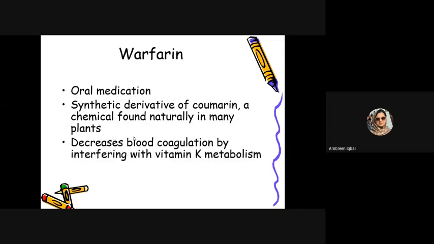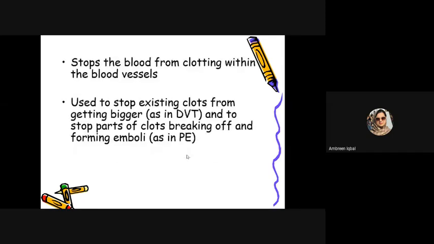They decrease blood coagulation by interfering with vitamin K metabolism. Another important thing about warfarin is that it performs its mechanism of action by preventing the synthesis of a few clotting factors. A few of the clotting factors are made up of vitamin K, and vitamin K is a major component of these. So if we inhibit vitamin K synthesis, these clotting factors that are dependent on vitamin K are going to be inhibited. So they stop clotting within the blood vessel.